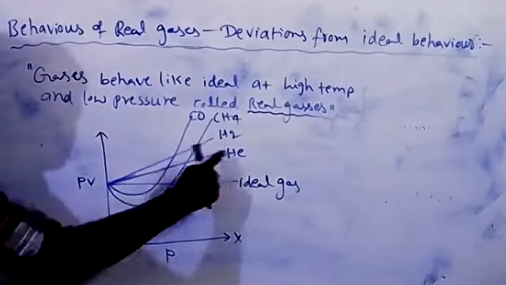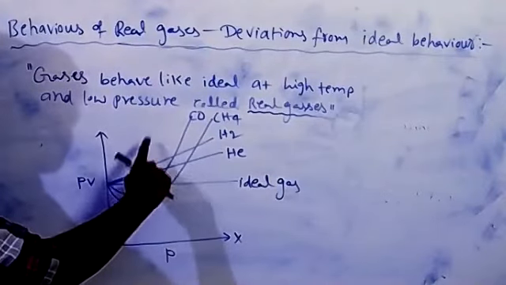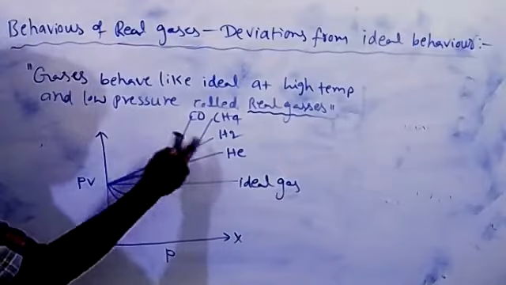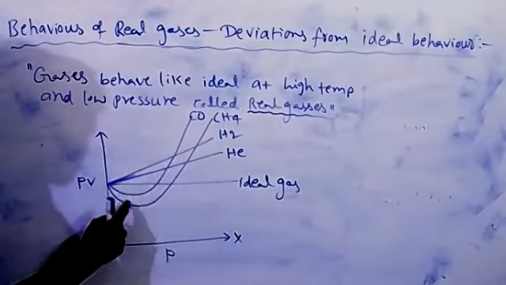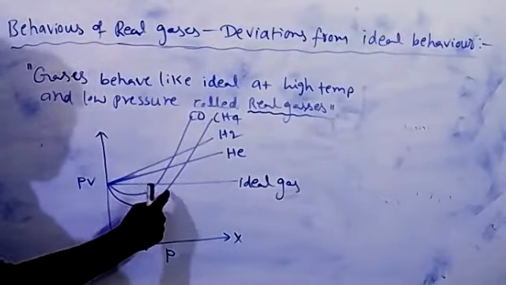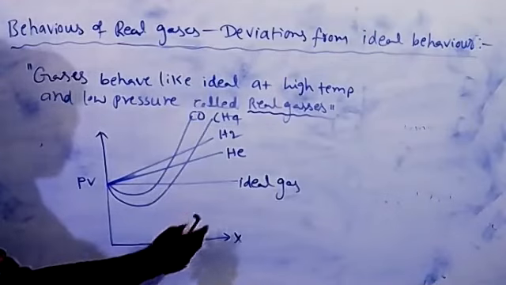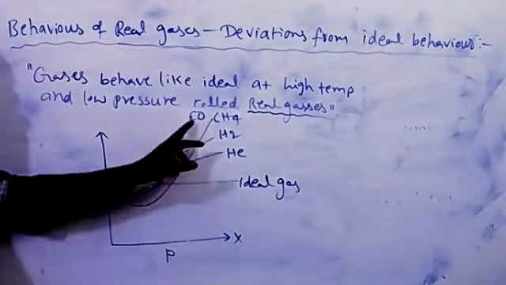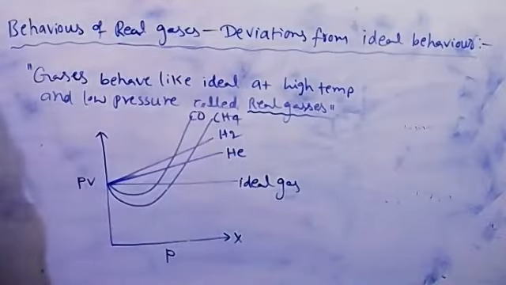Hydrogen and helium are showing positive deviation from ideal behavior, and carbon monoxide and methane are showing negative deviation from ideal behavior up to some extent of pressure. If pressure further increases, those gases, carbon monoxide and methane, also show positive deviation only. So they are not behaving like ideal. So if a gas is ideal,